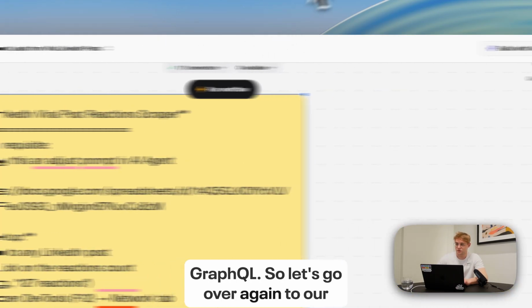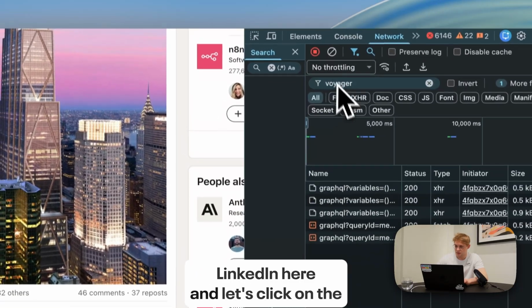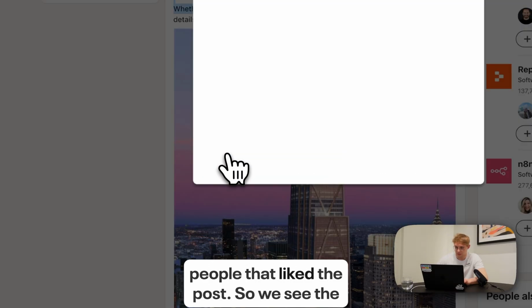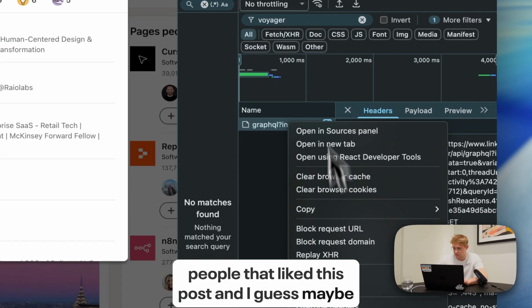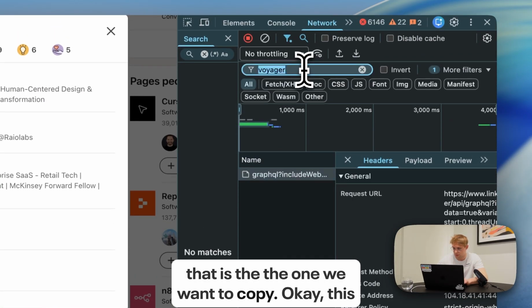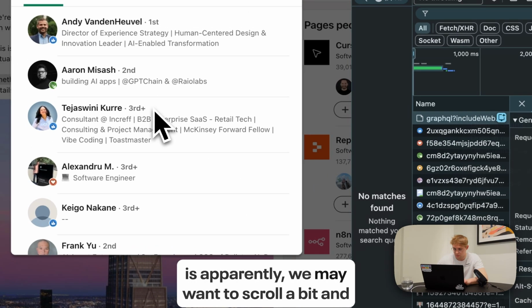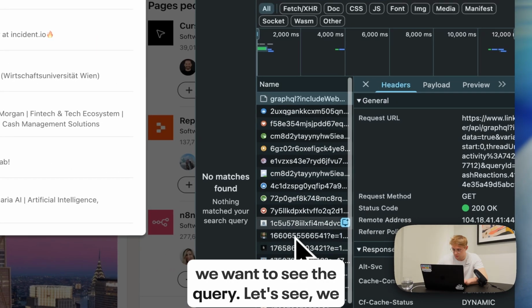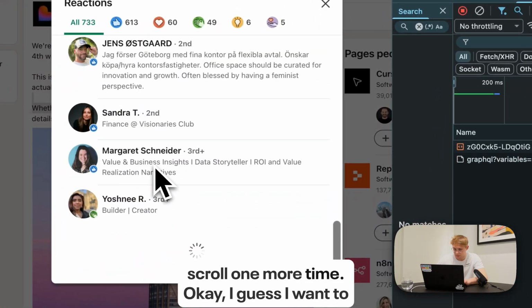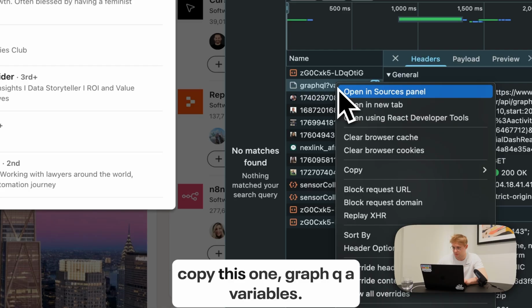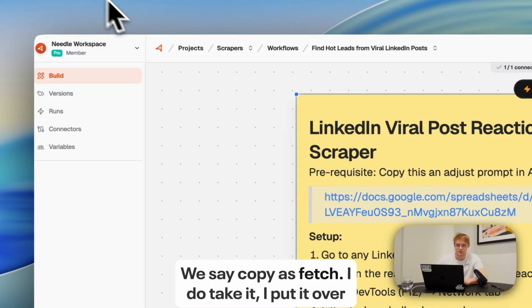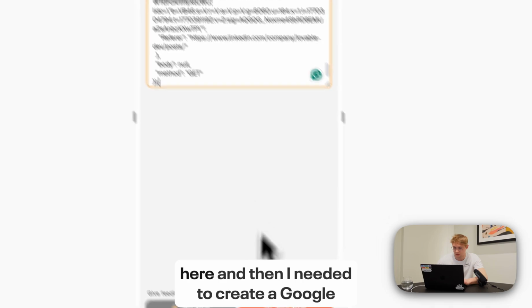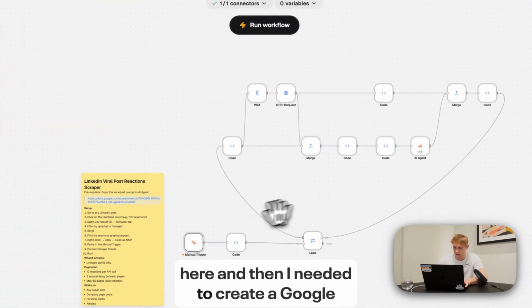Let's go over again to our LinkedIn here, and click on the people that like the post. So we see the people that like this post, and I guess that is the one we want to copy. We may want to scroll a bit and look at the query. Let's scroll one more time. Okay, I want to copy this one, GraphQL variables. We say copy as fetch. I take it and put it over here.